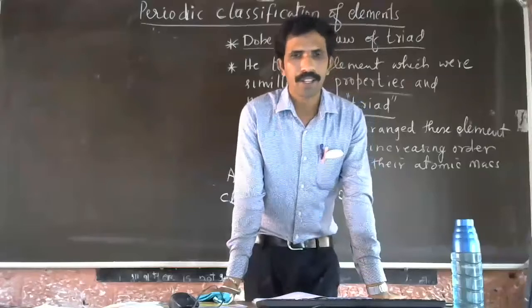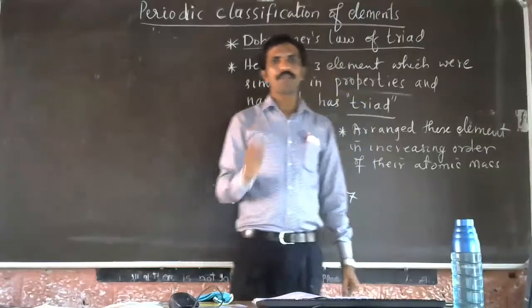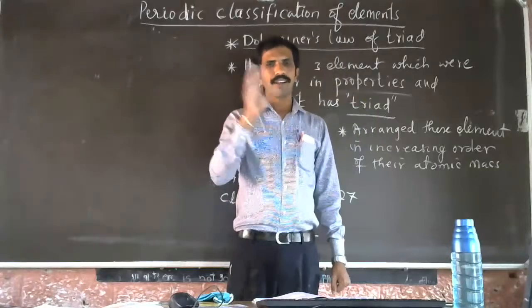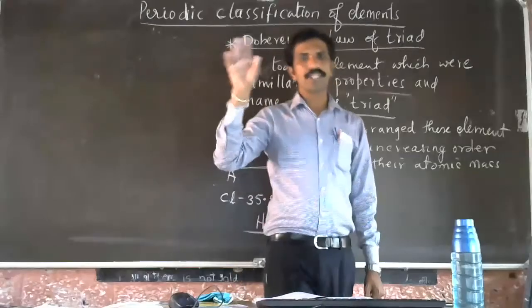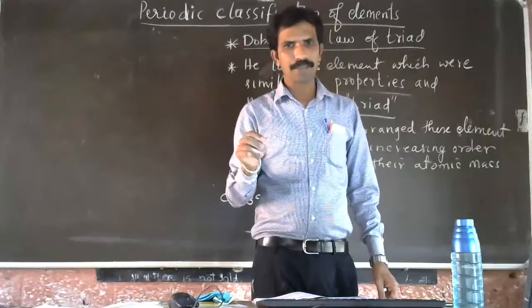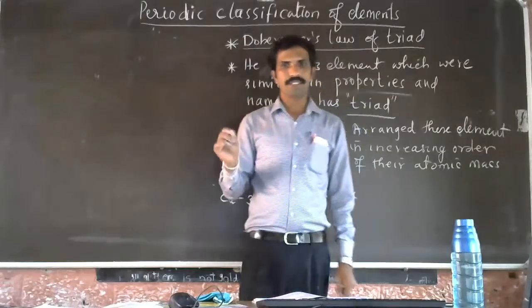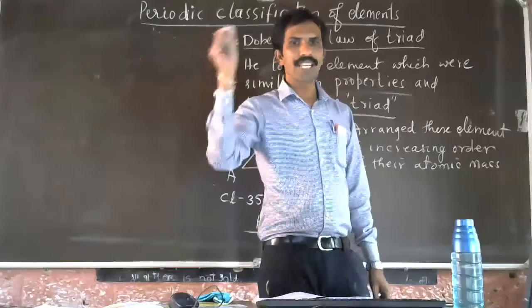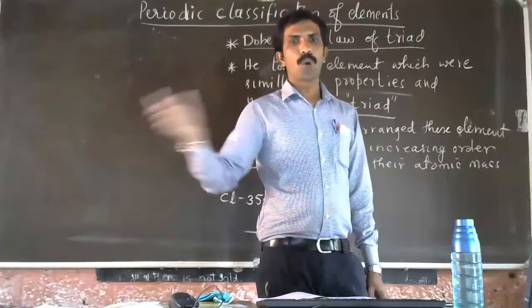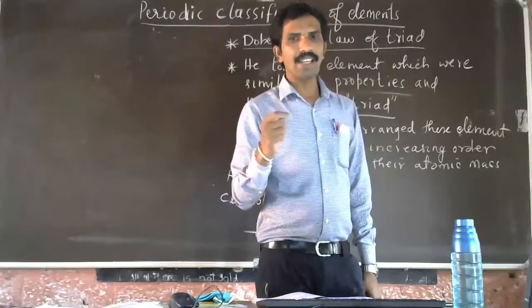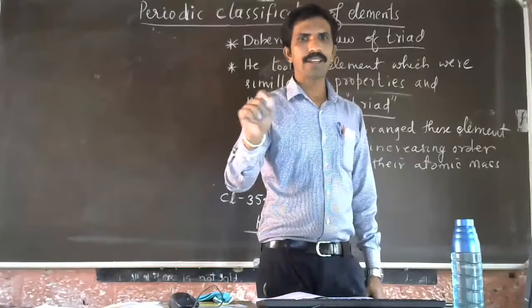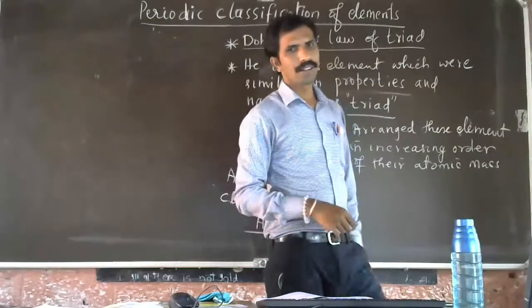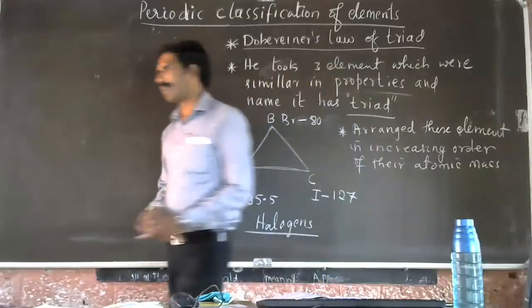He proposed that when chemically similar elements in a group of three are arranged in increasing order of their atomic mass, the average of the masses of element A and element C is approximately or nearly equal to the atomic mass of the middle element.